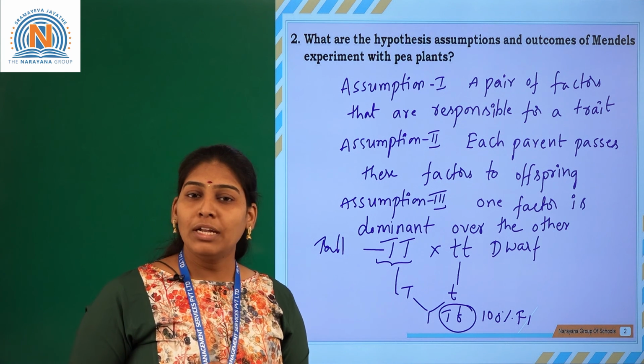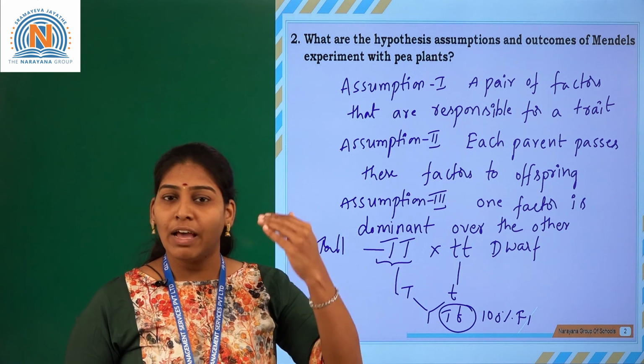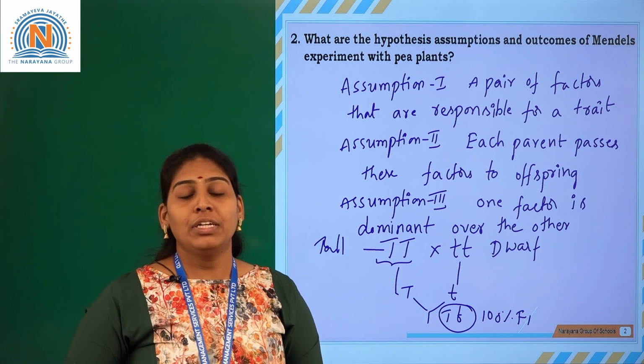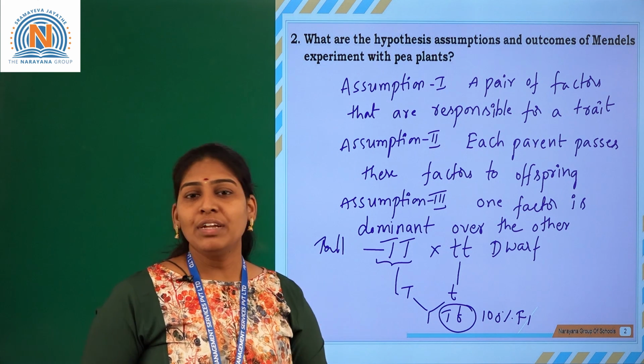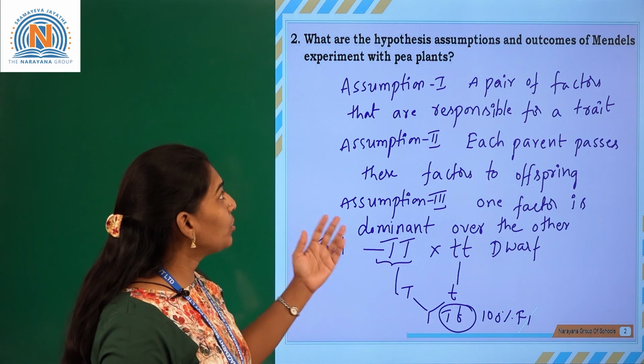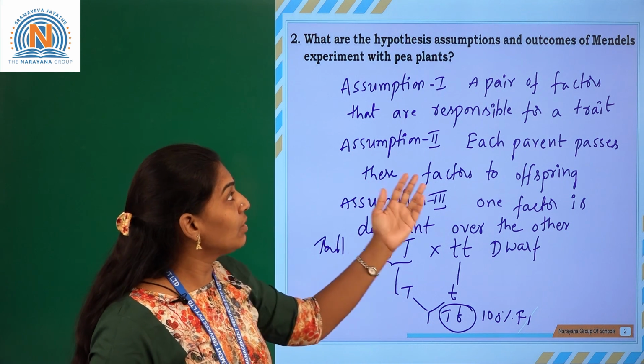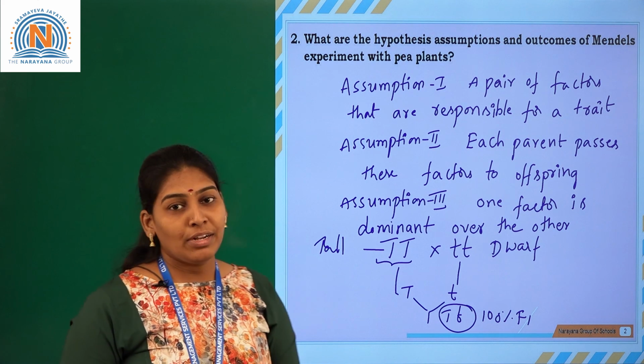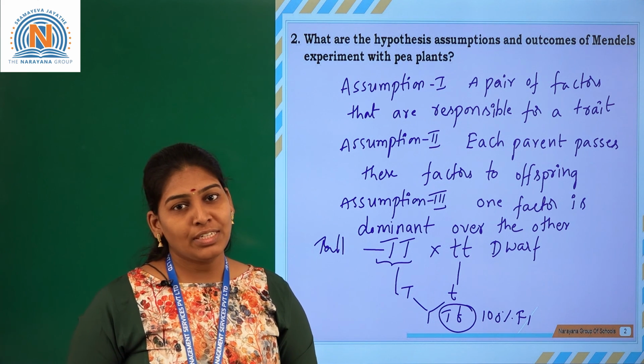So according to Mendel's laws, he explained three laws for how genes are transferred from one generation to the next. This is about his hypothesis, assumptions and outcomes. Thank you. That's all for this assignment. Thank you.